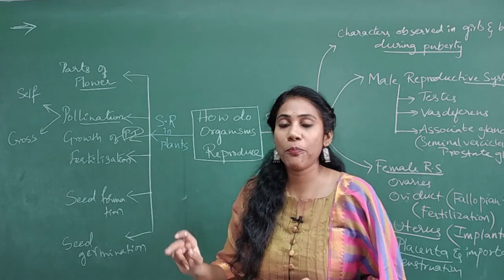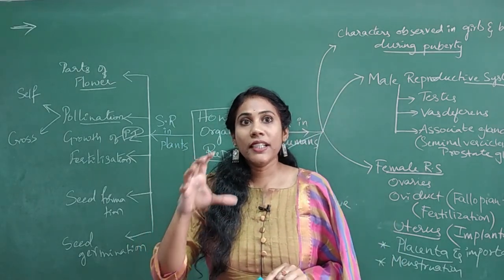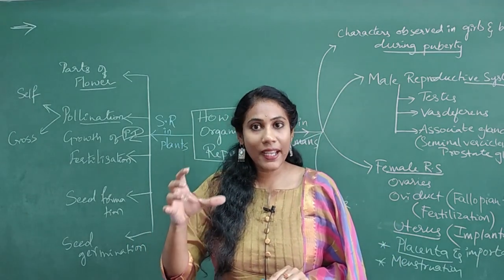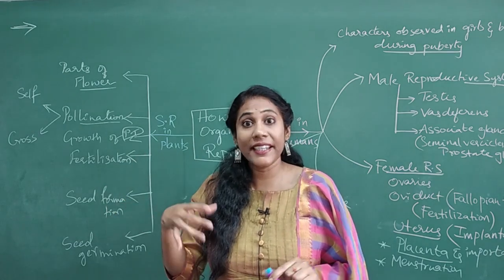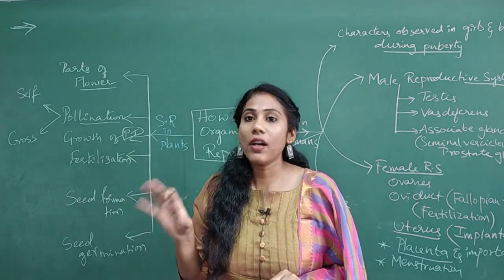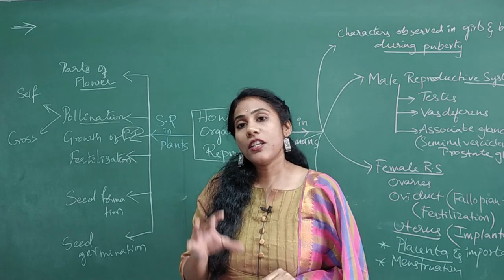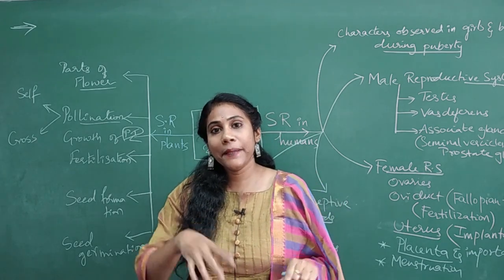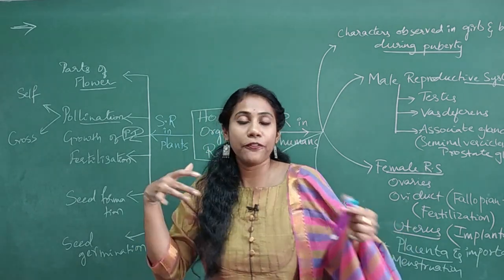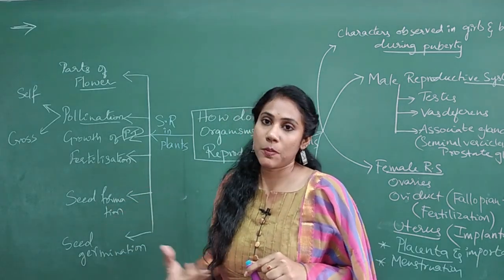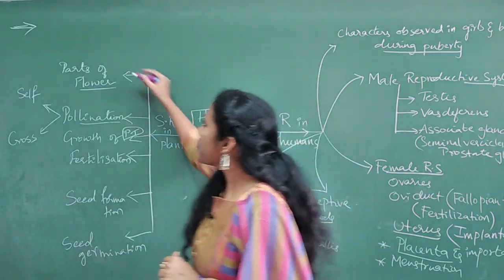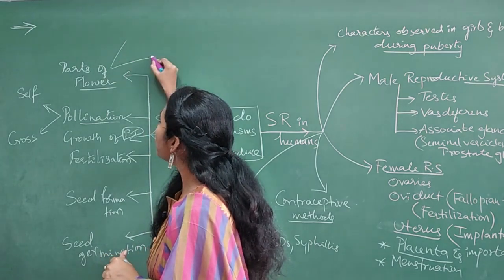What do you mean by self pollination? So when a pollen grain from an anther falls on a stigma of pistil in the same flower, then it is called self pollination, right? Cross pollination in the sense pollen grain from another flower, if it falls on stigma of another flower, is called cross pollination.